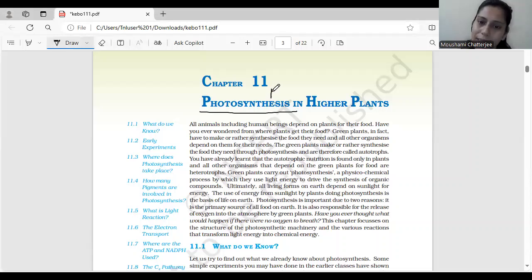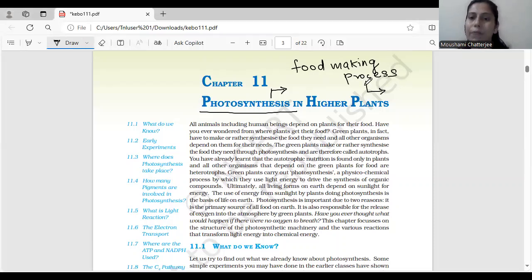Photosynthesis is a food making process. Everyone knows this. It's a food making process in plants. Correct? And this food is being utilized by all other organisms. All other organisms will utilize the food made by the plants. So, can we call them the ultimate source of food production?